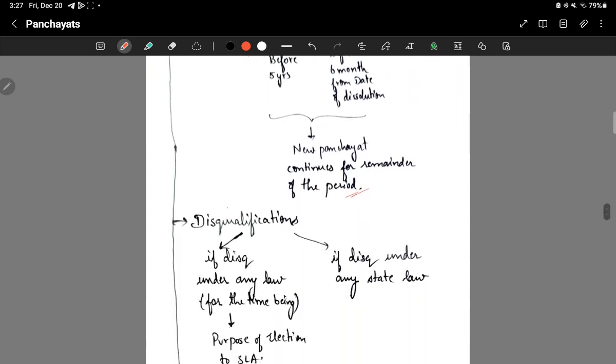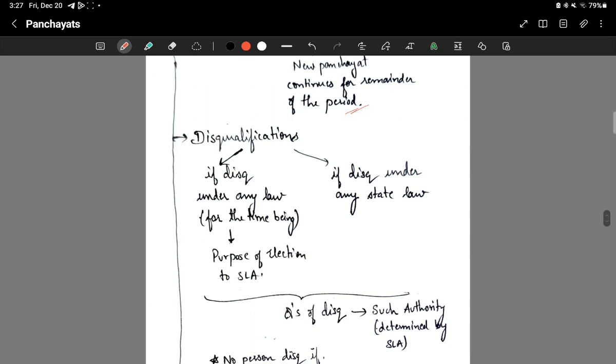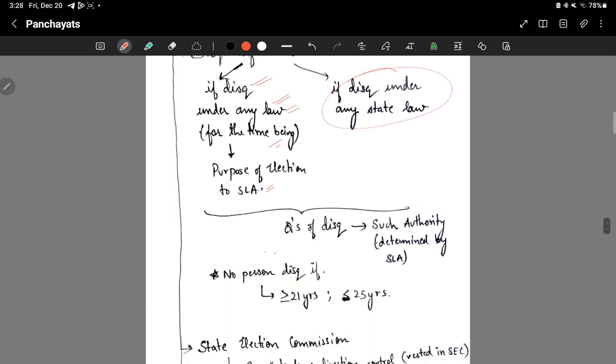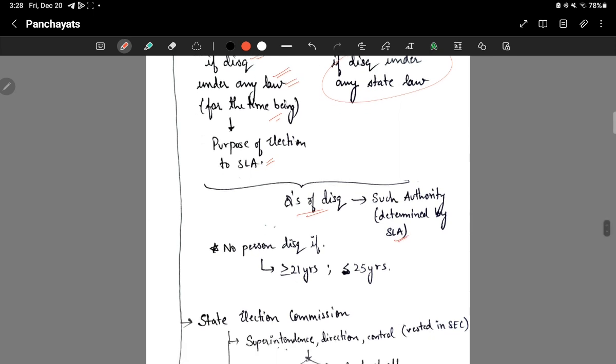Okay. Then disqualifications. There are two conditions for disqualification. A member can be disqualified under any law for the time being in force for the purpose of state legislative assembly elections, or a member can be disqualified under any state law. Okay. Now, the question of disqualification will be decided only by such an authority as determined by the state legislative assembly, and no person will be disqualified if they are between 21 and 25 years. No person will be disqualified here.